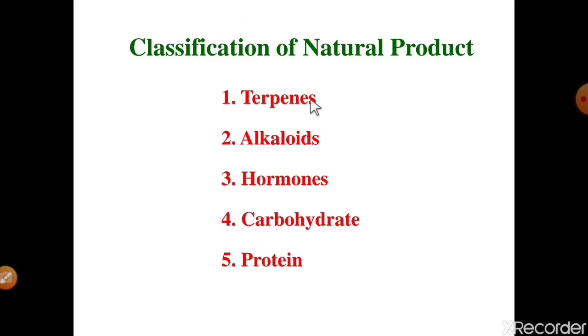The next one is the classification of natural products. Basically, natural products are classified into different types, but the basic types are: number first, terpenes; number second, alkaloids; number third, hormones; number fourth, carbohydrates; and number five, proteins. Let's see one by one.